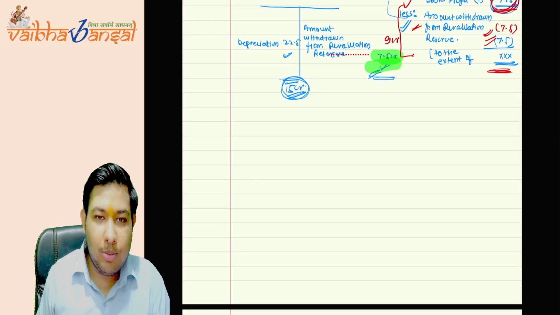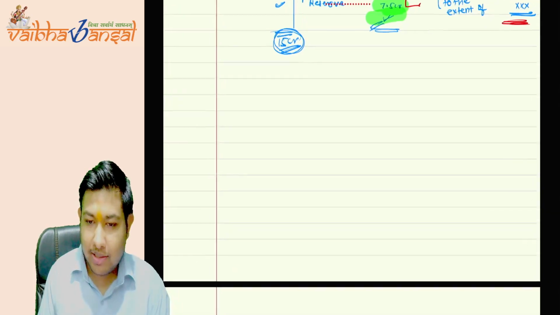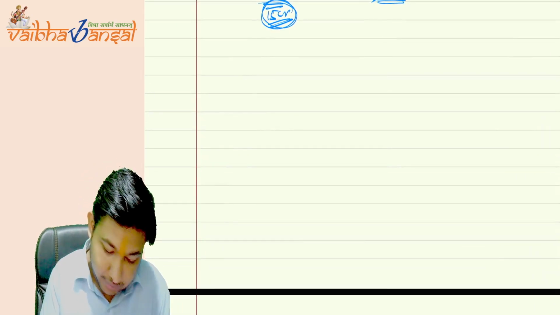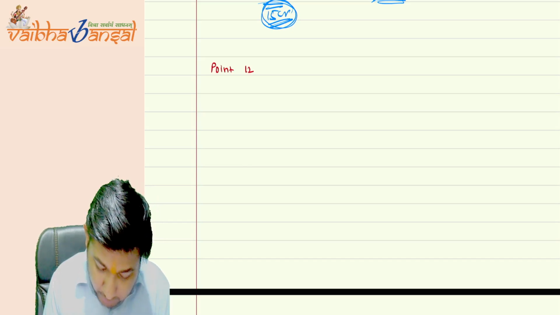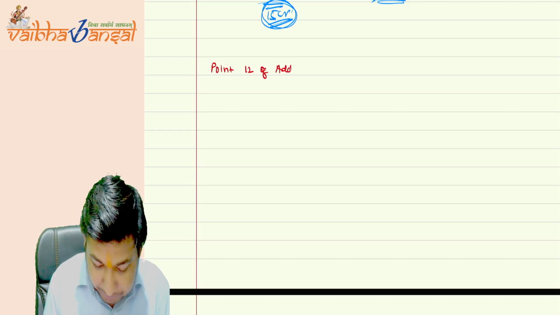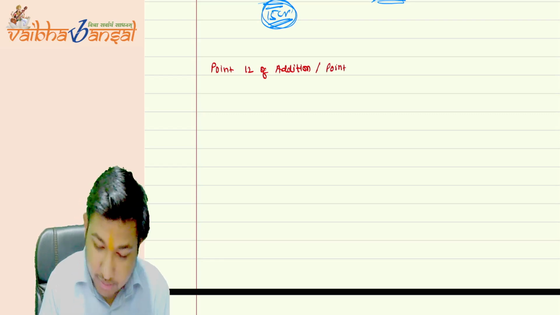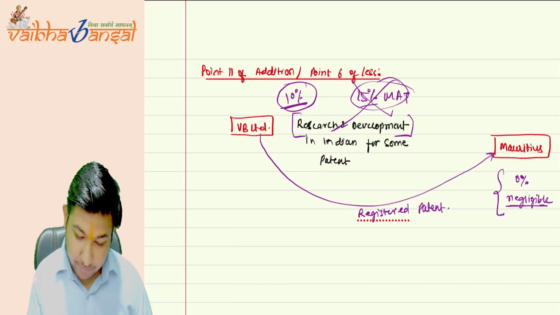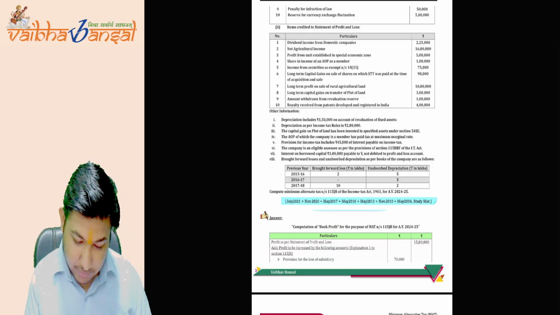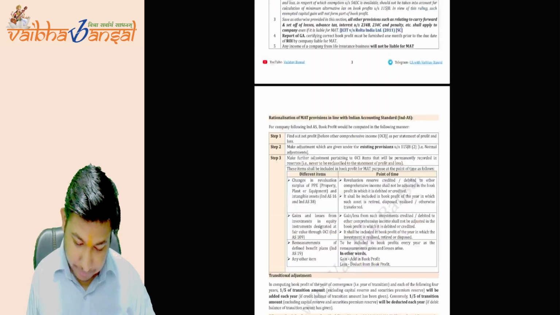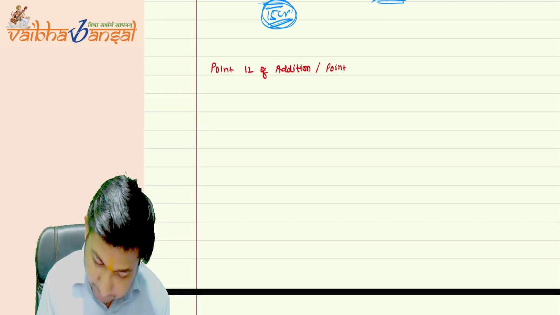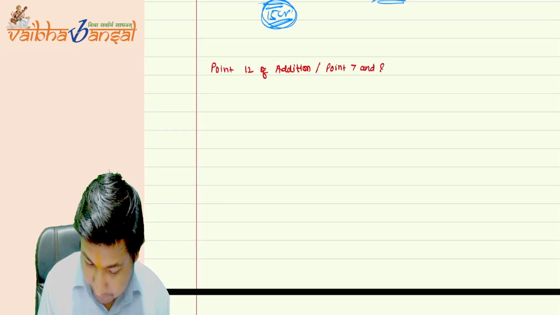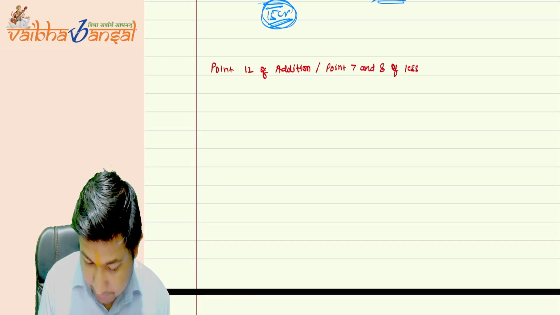Okay. Now coming to point number 12. Point number 12 is the depreciation point. Point 12 of addition, along with point 7 and 8 of less.